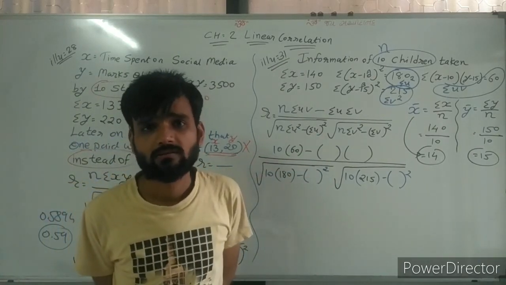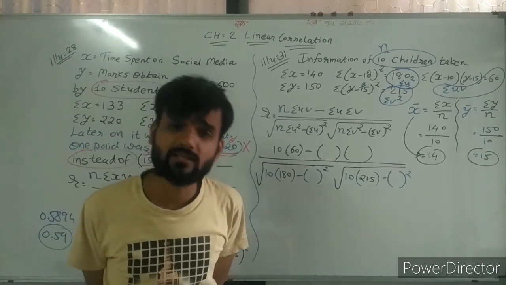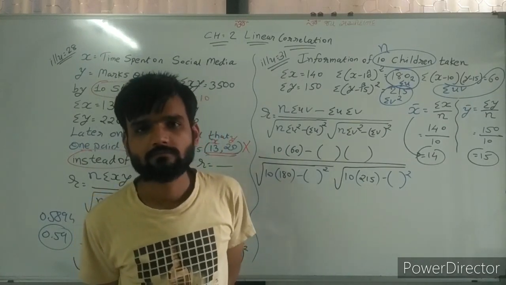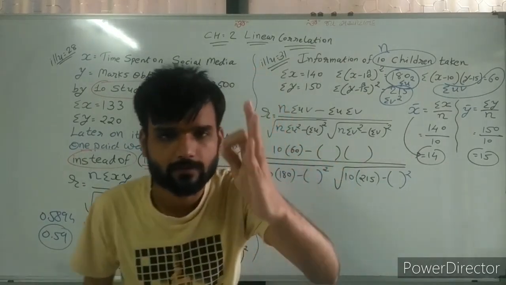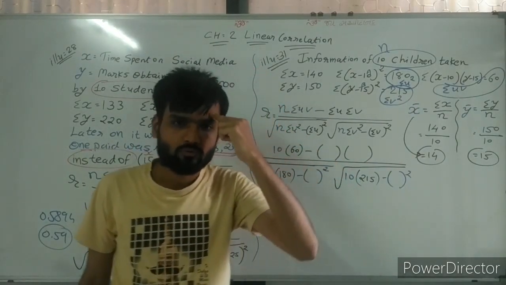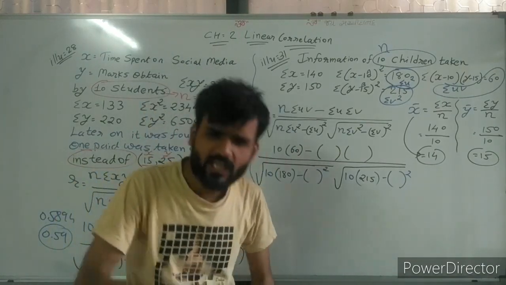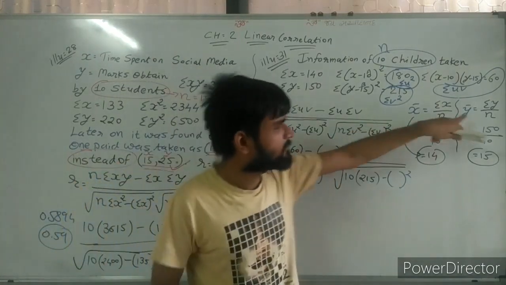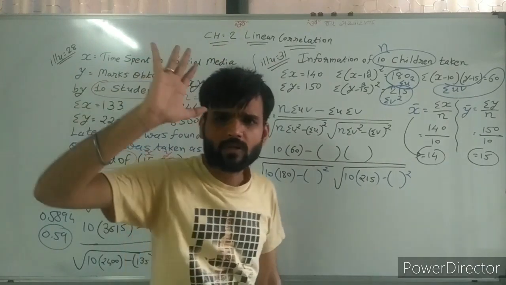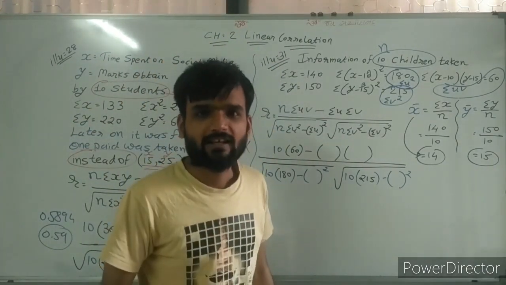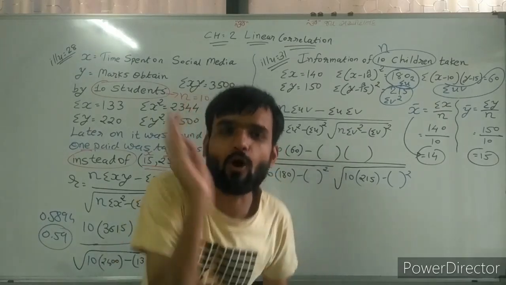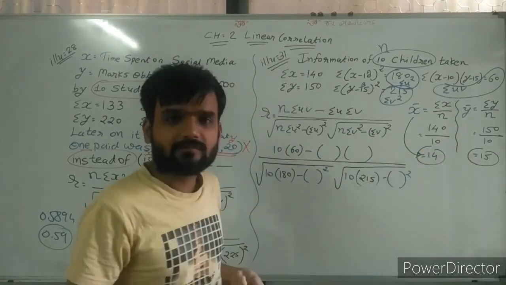Now sir, tell us how we can find sigma u and sigma v. Remember one thing and try to understand. Whenever x bar and y bar are given and you need to find sigma u and sigma v, then call the special guest.